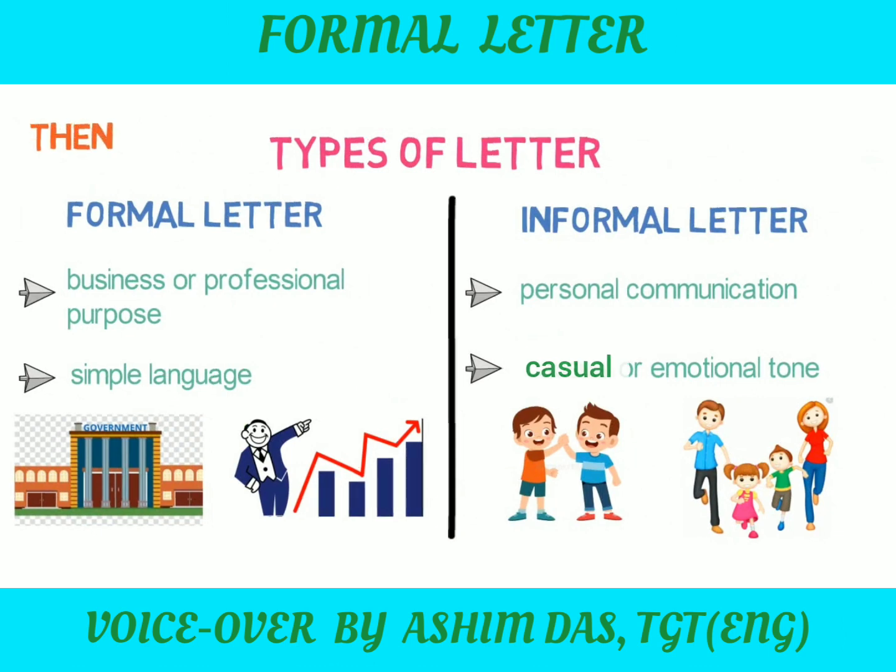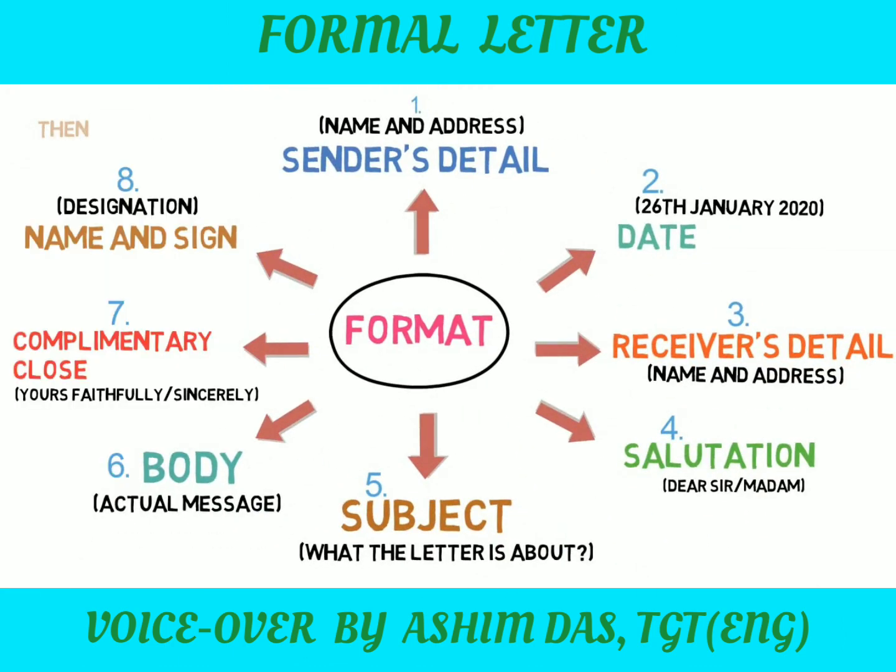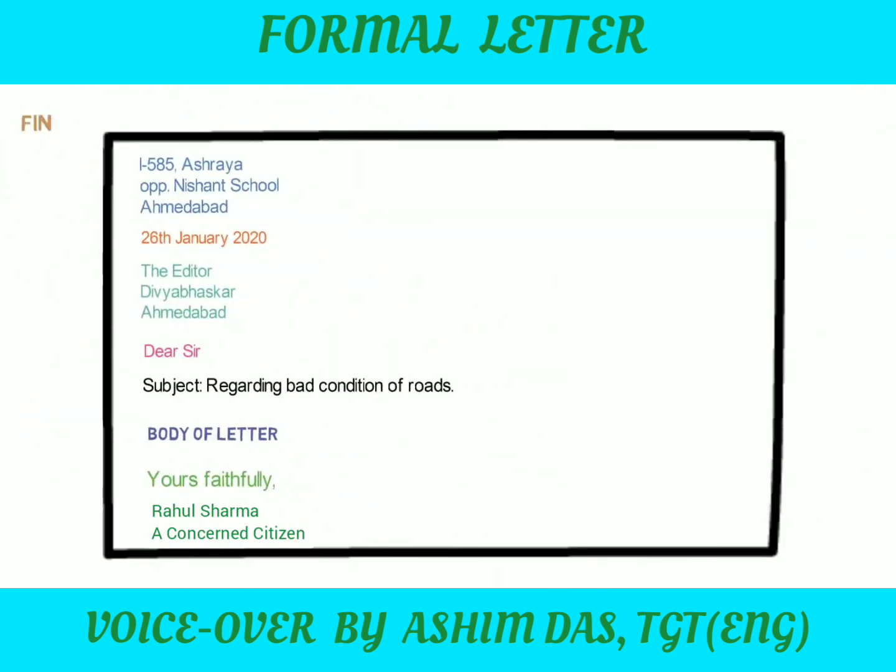Then we looked into 8 essential components of any formal letter, which are: number 1, sender's details; number 2, date on which the letter is written; number 3, receiver's details; number 4, salutation; number 5, subject; number 6, body of the letter; number 7, complimentary close; and number 8, sender's name and designation, if any. So we finally also wrote a sample letter to the editor, and we found the different ways of writing the letter.